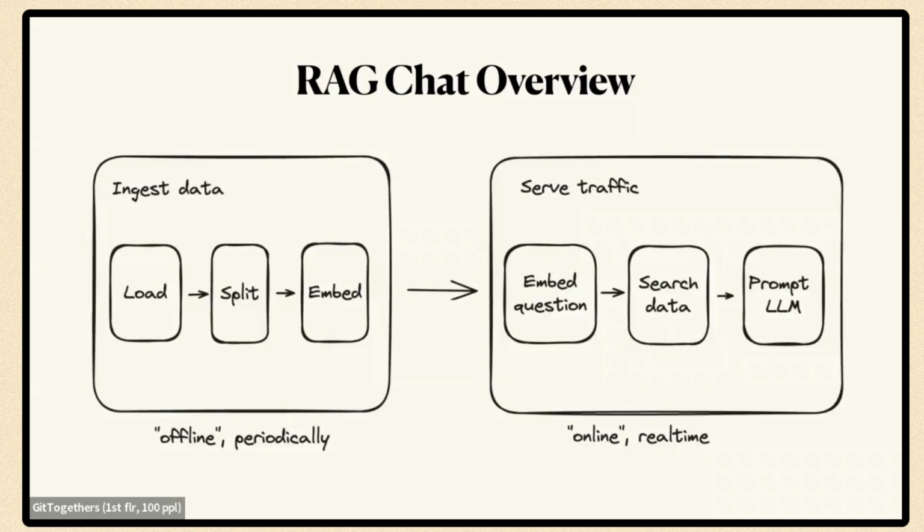And then the second phase is the serving of the traffic. So we just open the chat and send in a question. What happens then? Well, we take the question and perhaps any preceding conversation, and we embed it. So we again call the model, and we get another array of floating point numbers. Now that we have this array and that long list of arrays of floating point numbers, we can find the ones that are semantically the closest, or in the case of the numbers, just the ones that are closest, and that translates to semantic search. And then we can take those pieces of context and pass them to the LLM.